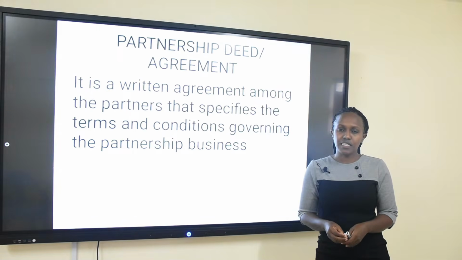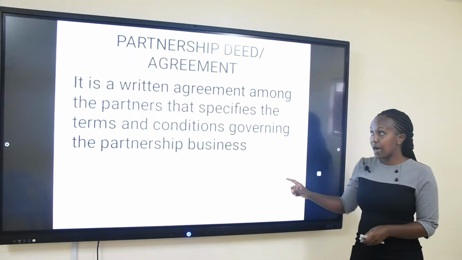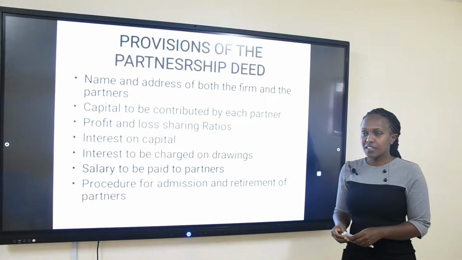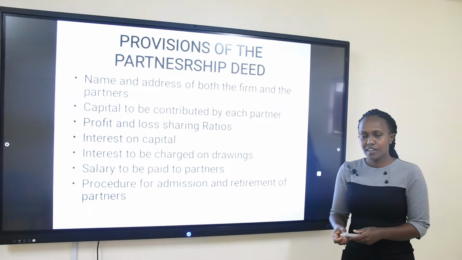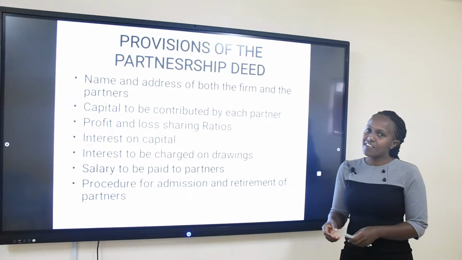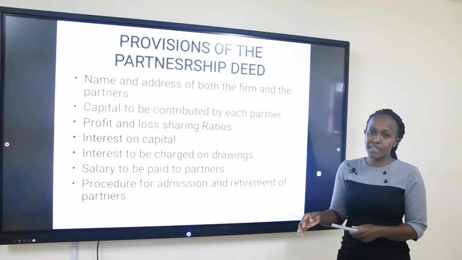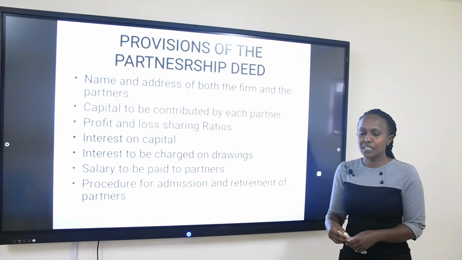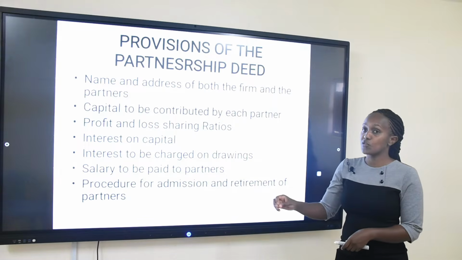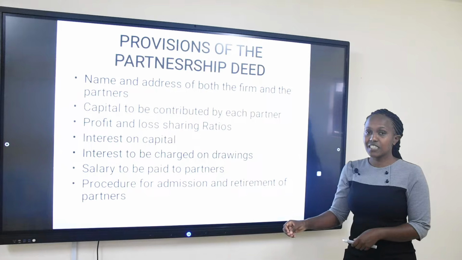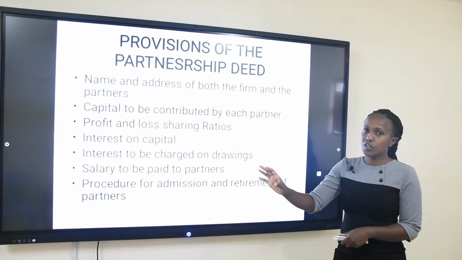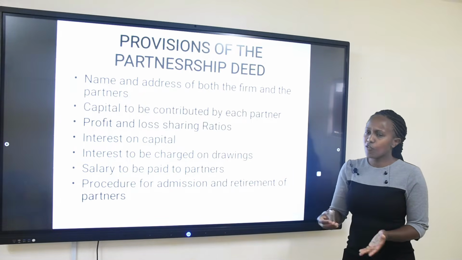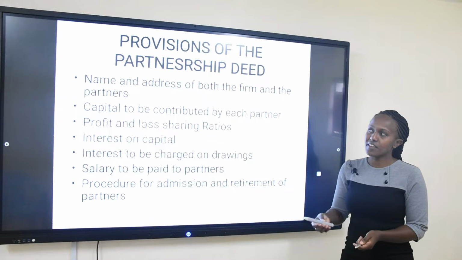Now, what are the provisions that have to be there? What do they have to put in the partnership deed? These are the provisions that they need to put in the partnership agreement. Number one, they have to agree on the name and the address of both the firm and the partners themselves. So definitely in the naming of a business, because the business is going to be separate, distinct and distinguished from the owners, according to the business entity assumption, they have to give the business its own name. As much as they are the owners, the business will have its own name and address. Of course, the name would be anything they agree on.